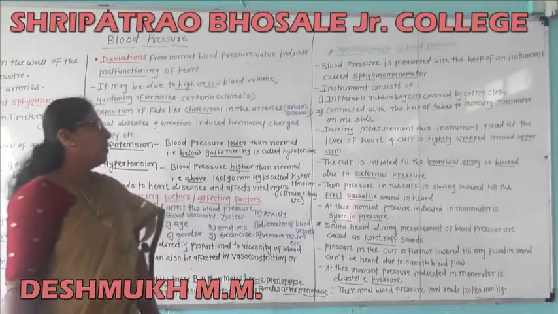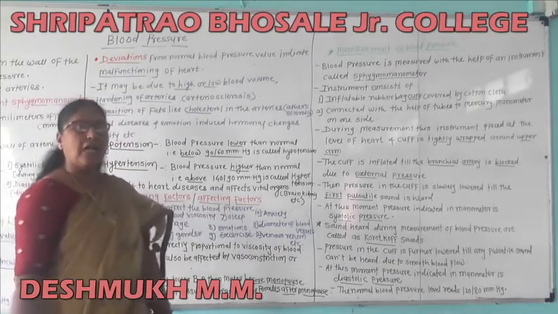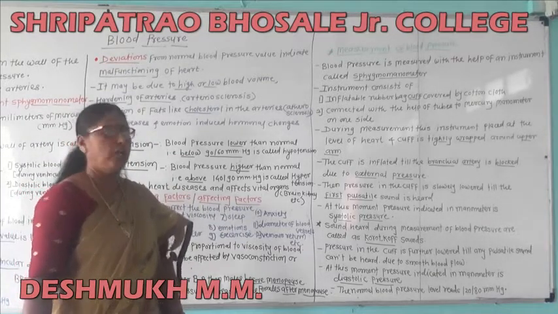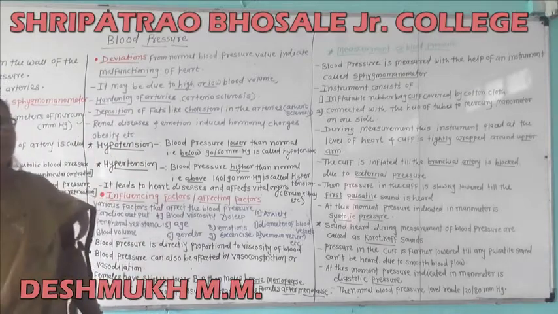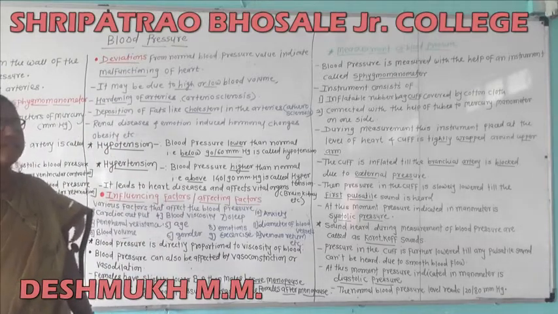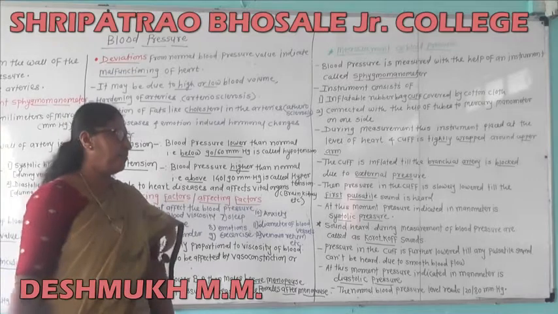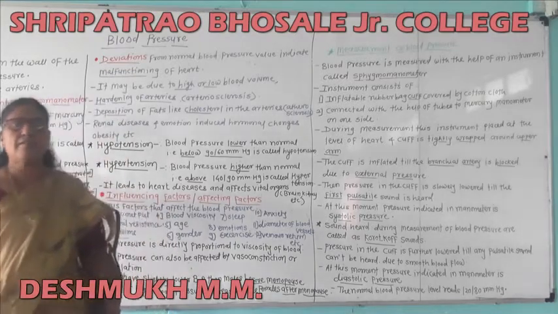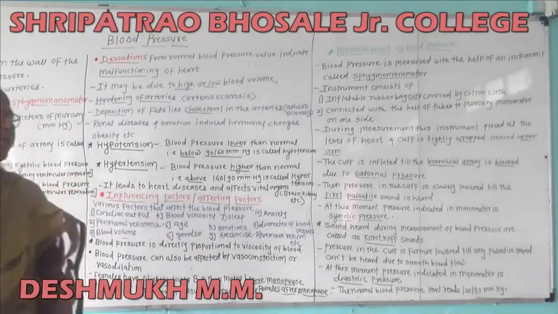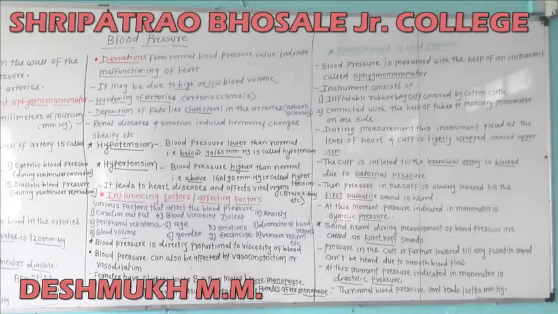Then the pressure in the cuff is slowly lowered till the first pulsatile sound is heard.